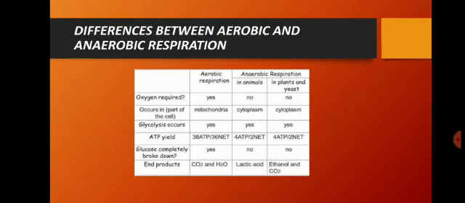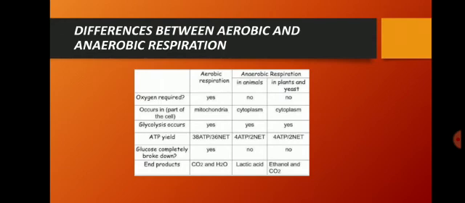Glycolysis is a process you will be learning in a higher class, so ignore this point. Glycolysis occurs in both aerobic and anaerobic respiration, but I will discuss the details later on. ATP, what is ATP? ATP is actually the energy currency, so here you can consider it as energy, how much energy is released. In aerobic respiration it is 38 ATP, whereas in anaerobic respiration it is comparatively less, because partial breakdown of glucose occurs.